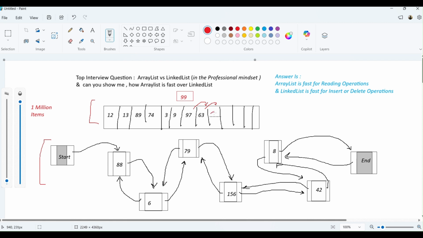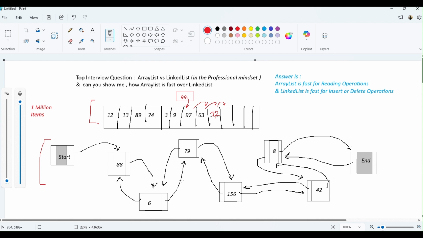And if there is 37, I have to shift 37 also. So first I have to search 9, then shift elements to the next position and make the space empty, and only then can I insert at this position. So that is a task. That's why list modification is always a challenging part in terms of ArrayList.